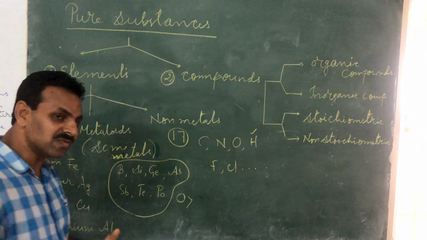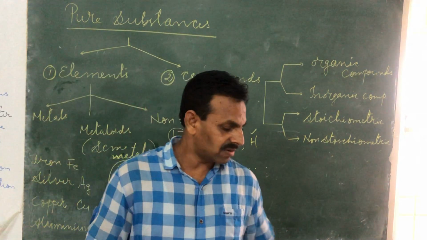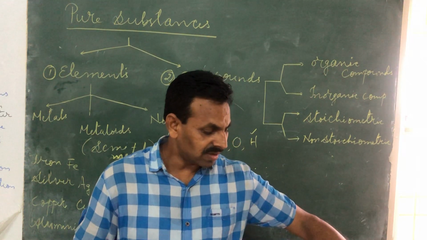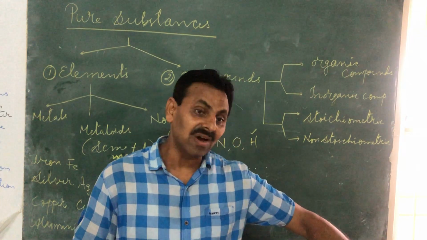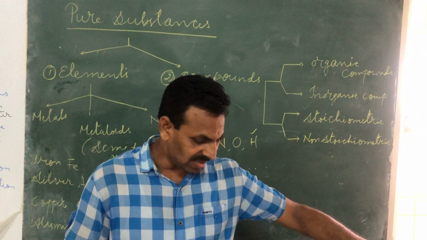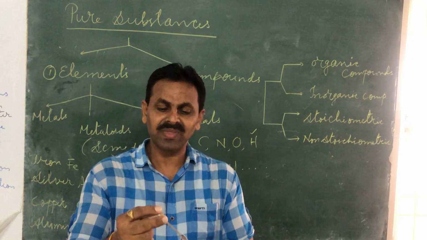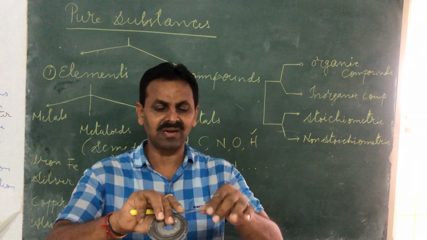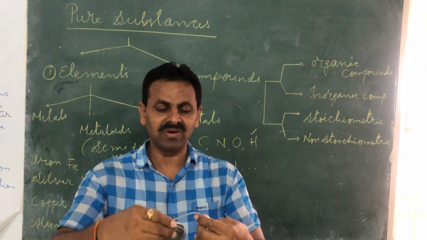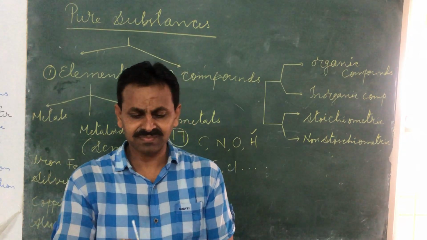But there are some metals which are comparatively less hard. Magnesium is a comparatively less hard metal. You can have a ribbon of magnesium.